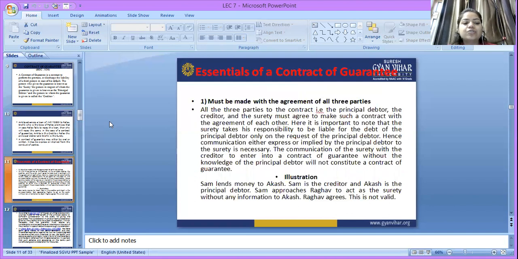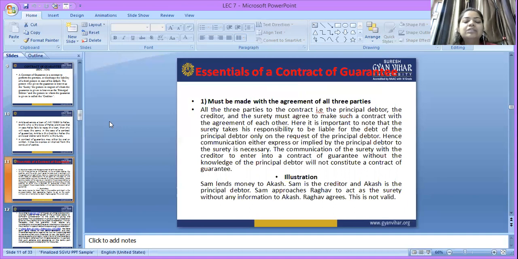Essentials of a contract of guarantee. So what are the essentials required for making a contract of guarantee? First, it must be made with the agreement of all three parties. That means while they are creating a contract of guarantee, there should be the agreement of all the three parties.